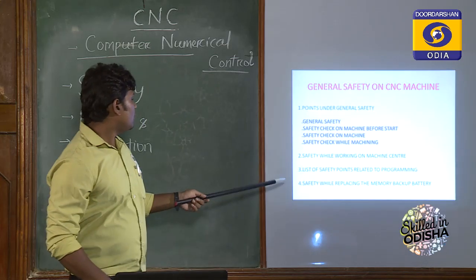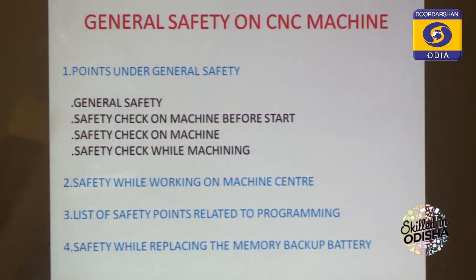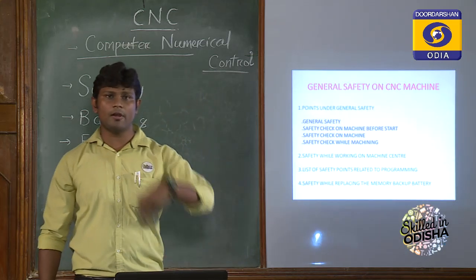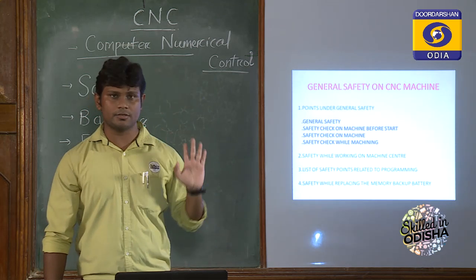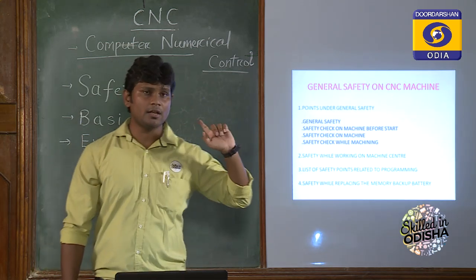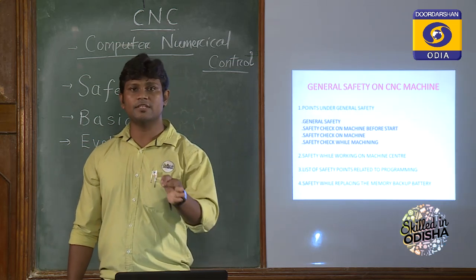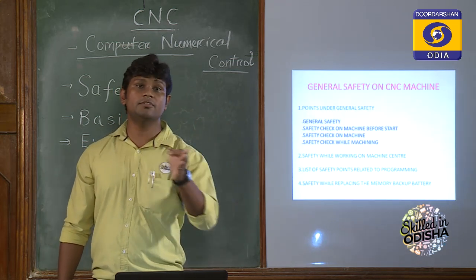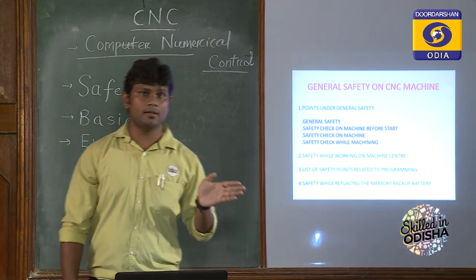Now what are the safety checks on the machine before the start? Before starting the machining, as I have already described, you should have proper knowledge about how to operate the machine. Before starting the machine, you should check the voltage and current of the electric supply.